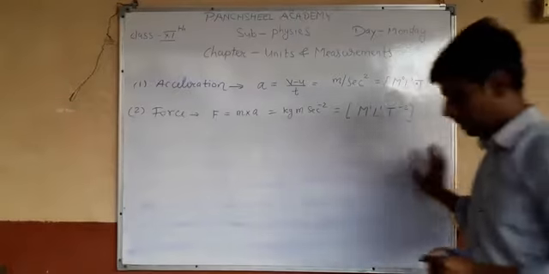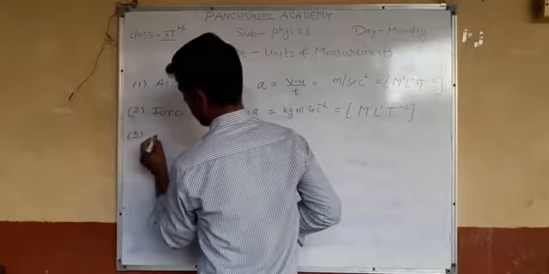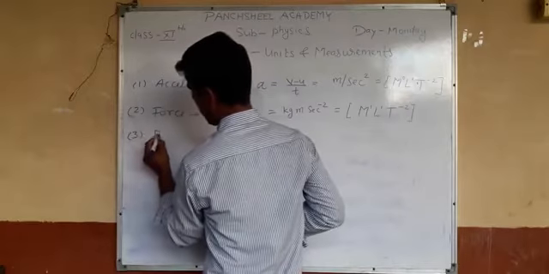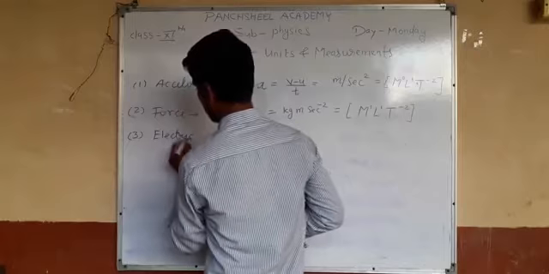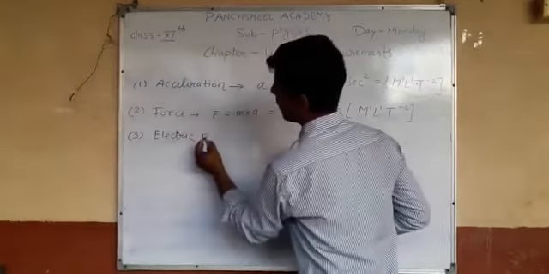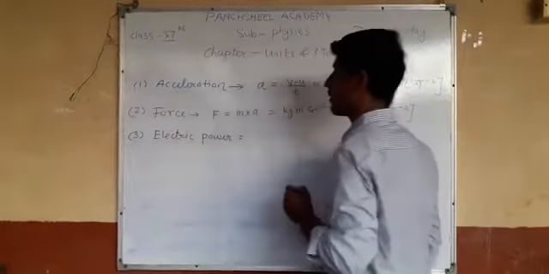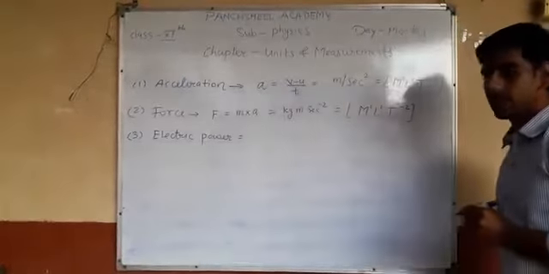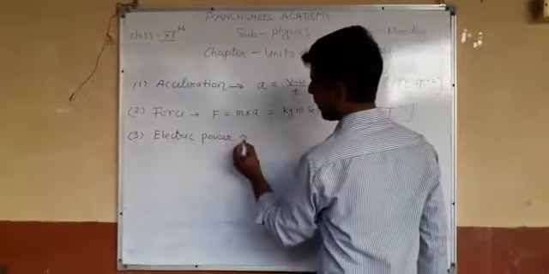We take another example, electric power. What is the formula of electric power?